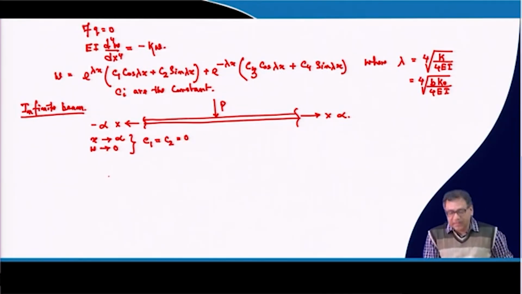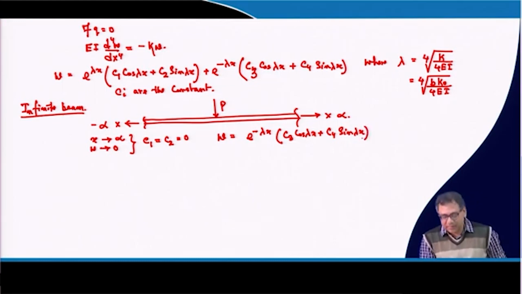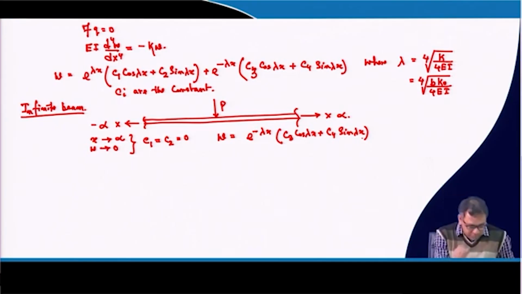Okay. So that means this equation is general, as I mentioned, so you can use it for a finite beam also. For an infinite beam, this equation will be reduced to e to the power minus lambda x, C3 cos lambda x plus C4 sin lambda x. So this reduces to 2 constants. Again, these 2 constants we have to determine by using boundary conditions. So what are those boundary conditions?